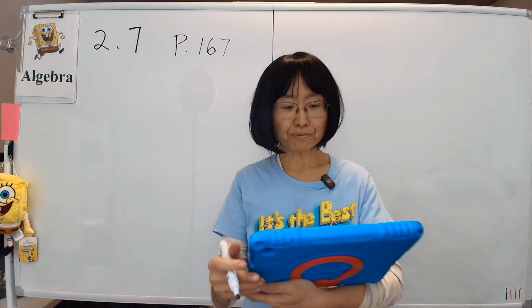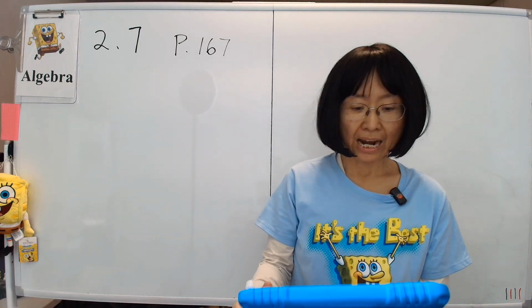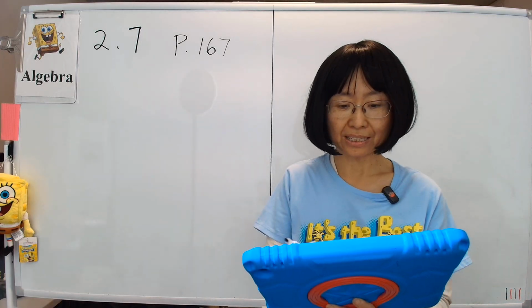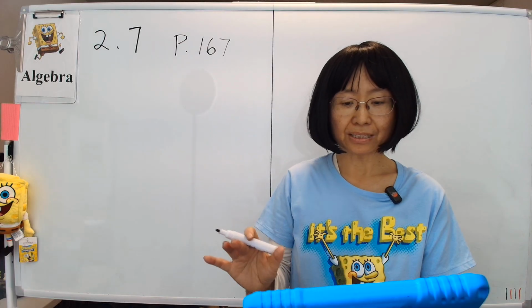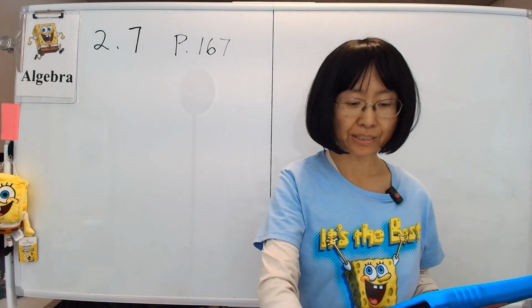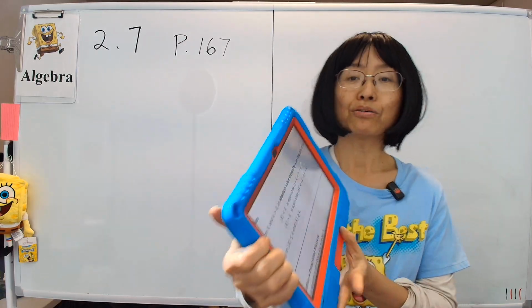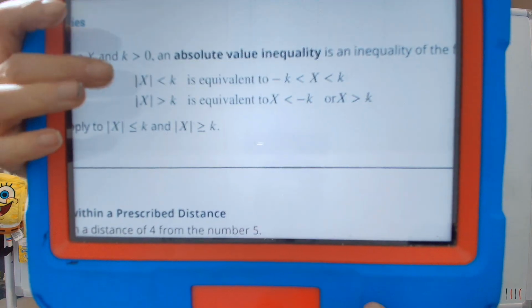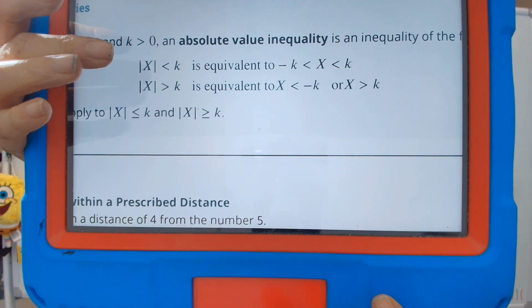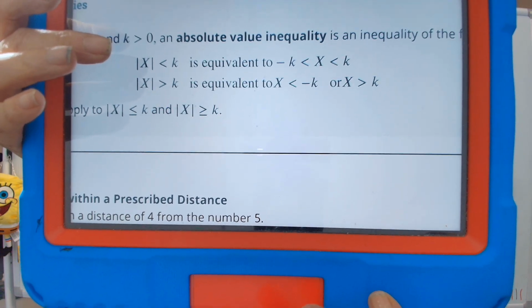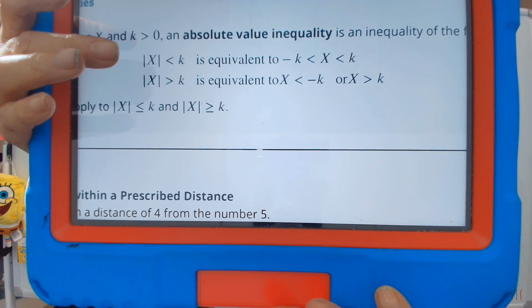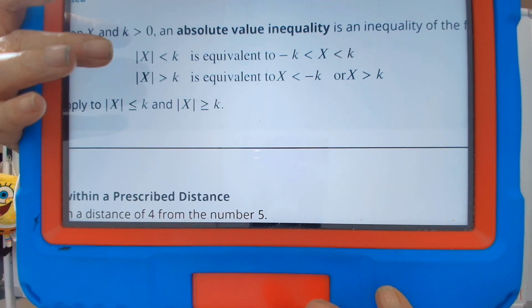Next, let's go to page 167 and consider absolute value inequalities. Now, the absolute value inequalities has basically two situations. That is, either you are less than something, the absolute value, or you're bigger than something. Now, if it's less than something, that is the same as saying x is between the value and the negative value of the same k.